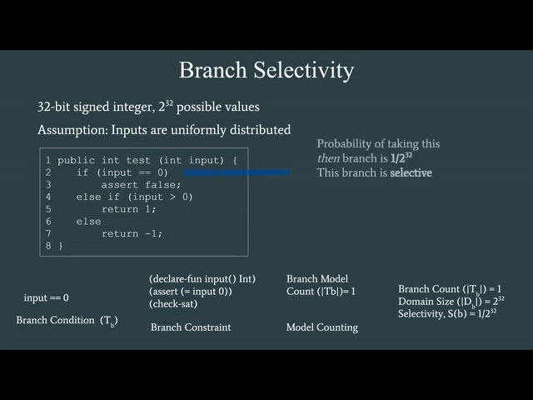Let's consider this branch at line 2. We see that the probability of taking this then branch is 1 by 2 to the power 32, which is very low, and we can say that this particular branch is selective. On the other hand, for the branch condition at line 4, the probability of taking this then branch is 0.5. This branch is not selective because lots of inputs can pass through this branch condition.